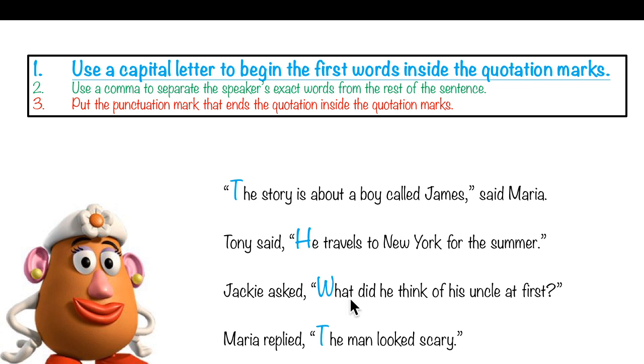Jackie asked, "What did he think of his uncle at first?" Again, the quotation does not come at the beginning of the sentence, but the words in the quotation must begin with a capital letter. Maria replied, "The man looked scary." Again, the quotation does not come at the beginning of the sentence, but it must begin with a capital letter.